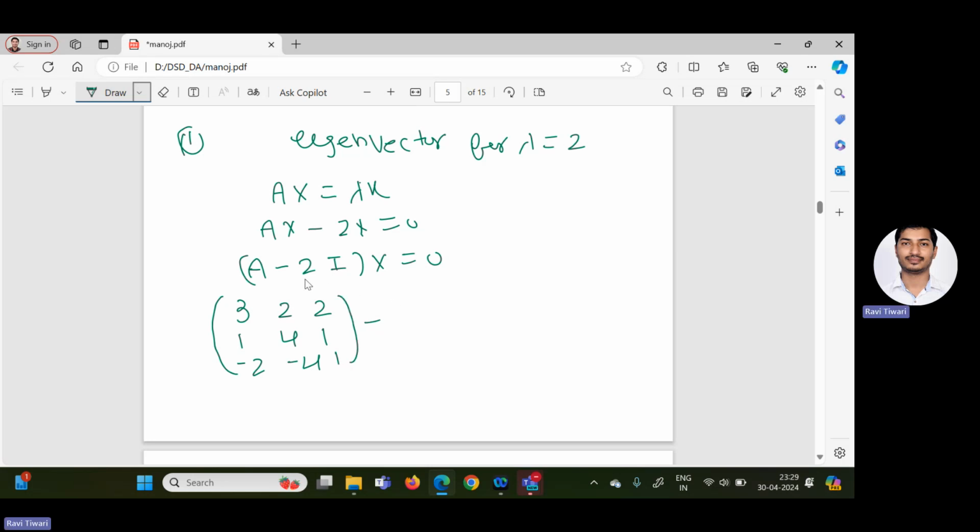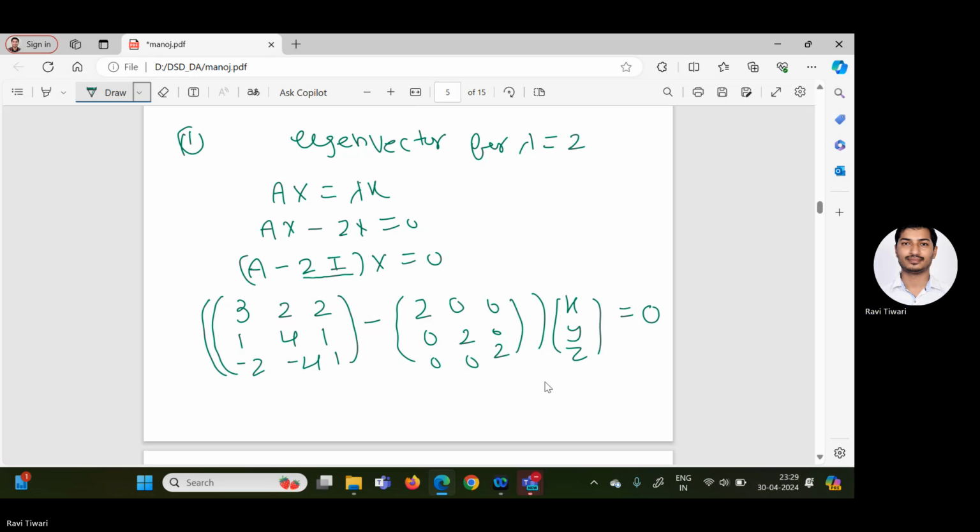2I means we are multiplying the identity matrix by 2. So no need to write first 2 then multiply I. Directly you can write on the diagonal positions 2 0 0, 0 2 0 and 0 0 2, into capital X, and this X we can assume as x y z, equal to the zero matrix.